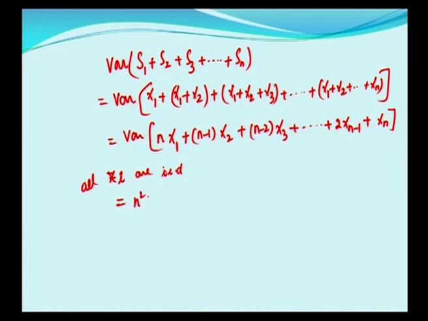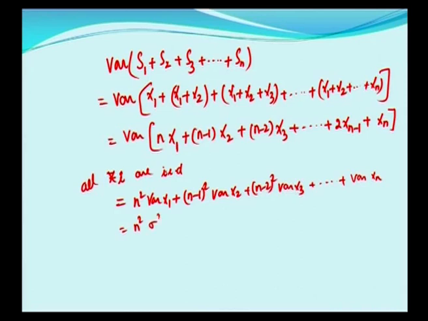So, n square variance of x1 plus n minus 1 whole square variance of x2 plus n minus 2 whole square variance of x3 plus etc. Last term is variance of xn. And all these are sigma square, because variance of xi is equal to sigma square for all i.